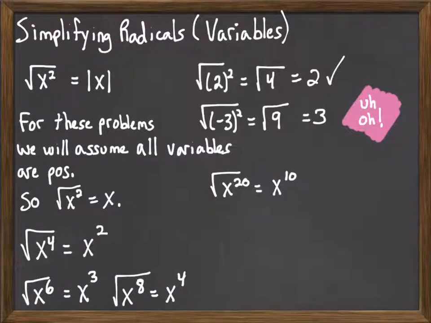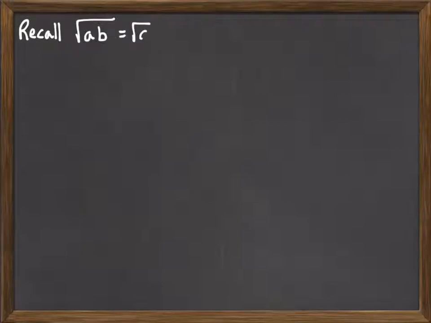And so you quickly start to see that when I'm doing this square root, what I'm really doing is taking that exponent and dividing it by 2 in every case. And so this will work real well if we have an even number. But then the question comes to mind, well, what if we have a square root of something to an odd exponent? And we want to take a look at those.